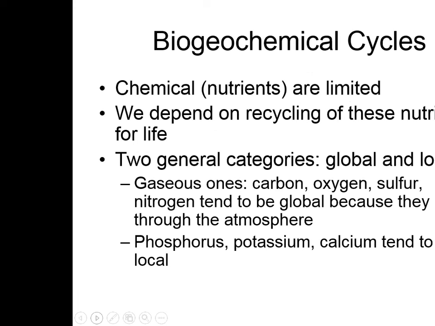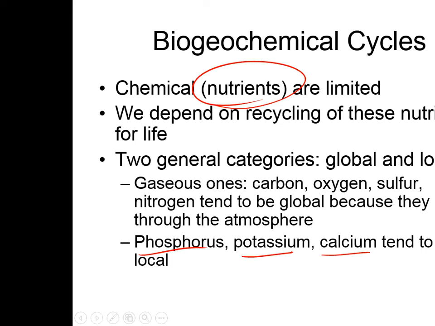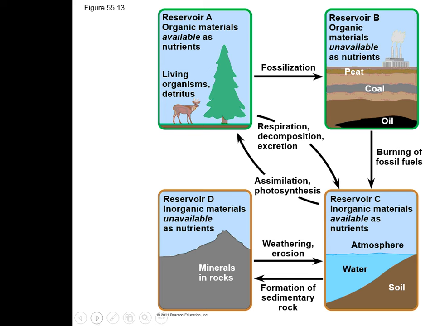The biogeochemical cycles, these are going to be your nutrient cycles. Nutrients are limited. We only have so many, and they have to be recycled to the ecosystem. We depend on the recycling of these nutrients for life. Two general categories, we have global and local. So we have gas, things that are recycled, like carbon, oxygen, sulfur, nitrogen. Those tend to be global because they cycle through the atmosphere, and so they can move around the globe. And then we have things that are more local, like phosphorus and potassium and calcium, because those don't have a gaseous form. So they're going to be kind of local to your area.